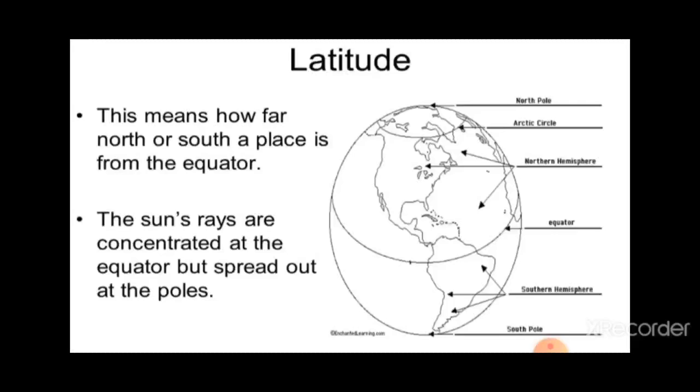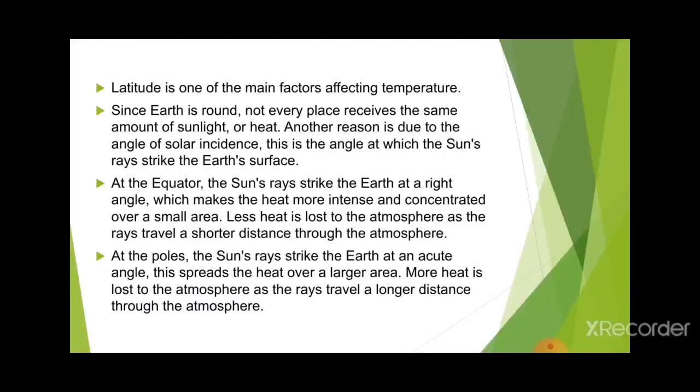When we move toward the temperate zone, from the Tropic of Cancer to the Arctic Circle, and in the southern hemisphere from the Tropic of Capricorn to the Antarctic Circle, these two zones lie between 23½ and 66½ degrees latitude. They get an average amount of heat, and this latitude also shows the average amount of heat received by the temperate zone.